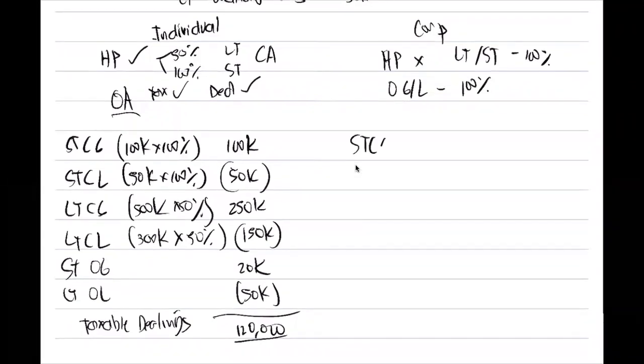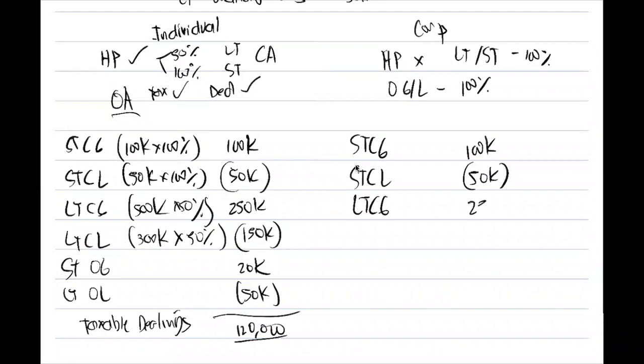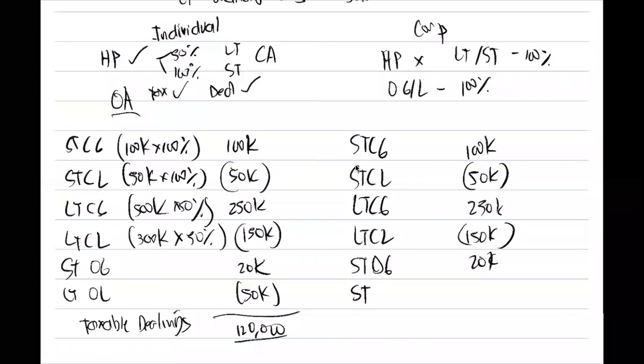Okay, so short-term capital gain. How much is our short-term capital gain? 100,000. Short-term capital loss. How much is our short-term capital loss? 50,000. In full yan. Long-term capital gain, in full pa din. Long-term capital loss, in full pa din. Short-term ordinary gain, in full pa din. Long-term ordinary loss is still at 50,000.